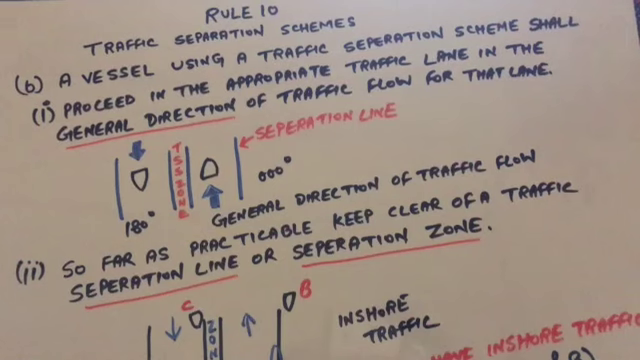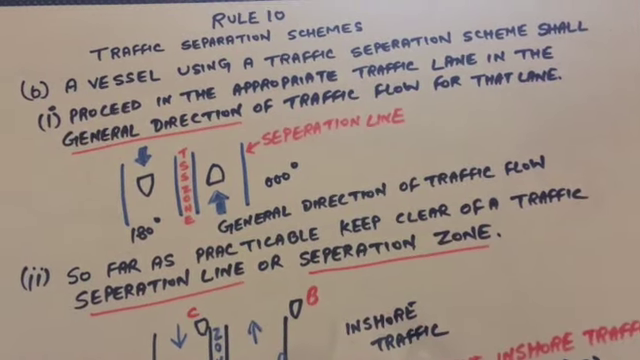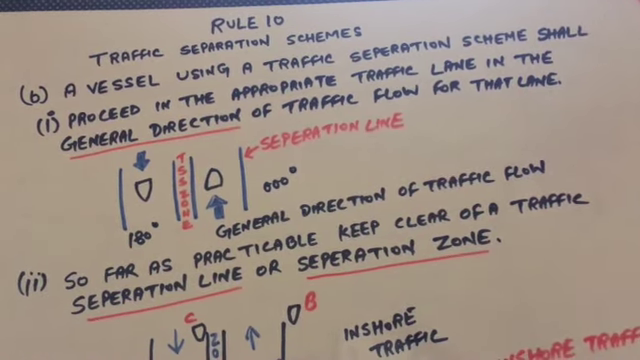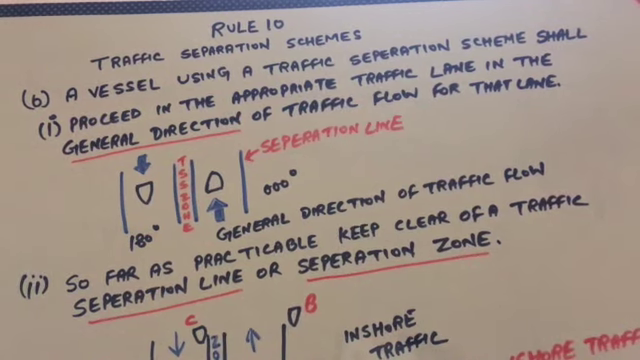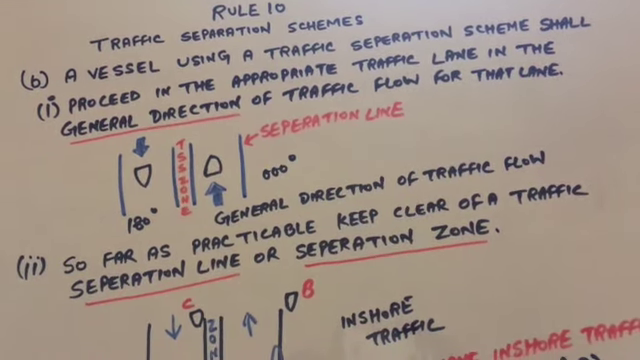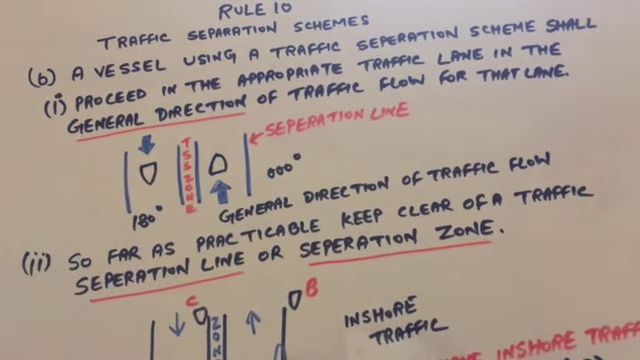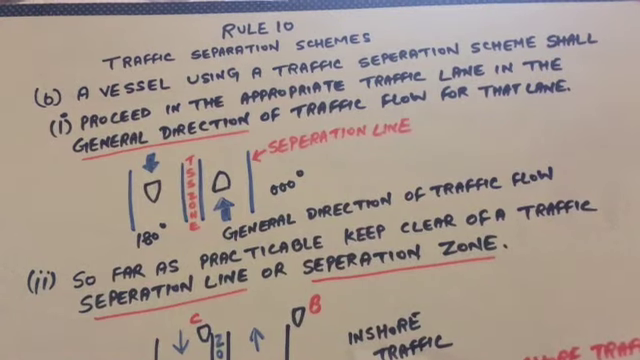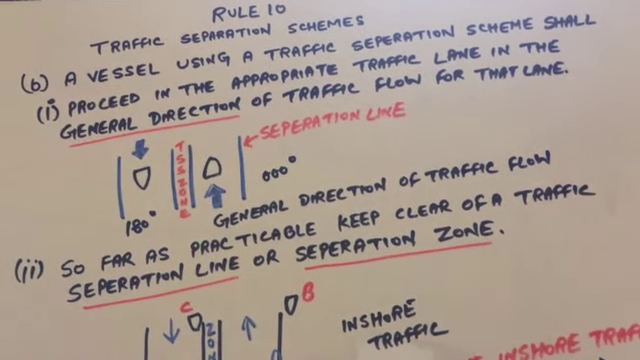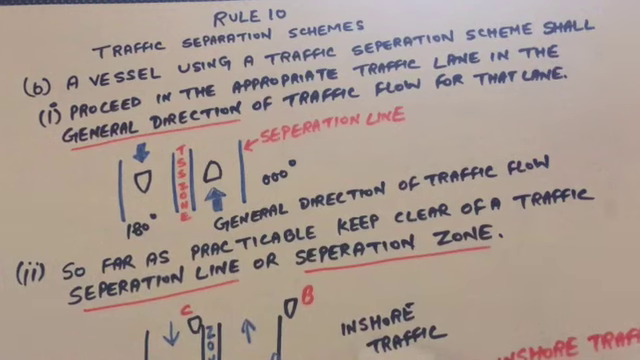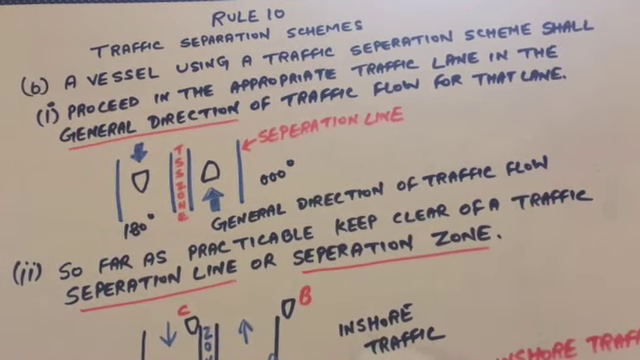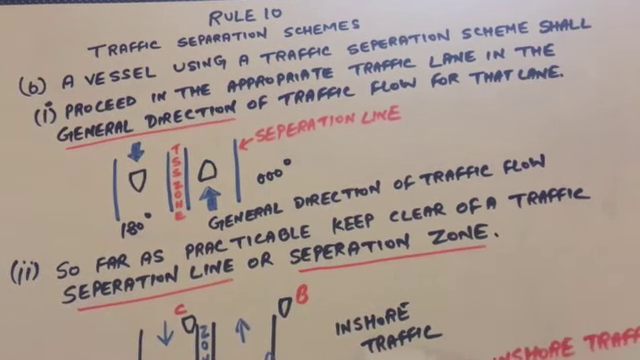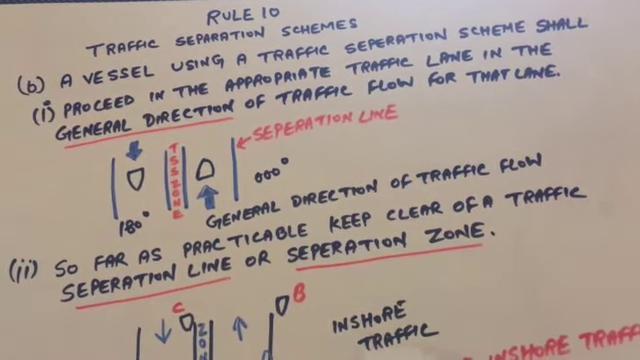Rule 10 traffic separation scheme, part B, says a vessel using a traffic separation scheme shall: 1. Proceed in the appropriate traffic lane in the general direction of traffic flow for that lane. So the TSS course of 000 is the northward direction, and the other, downward course is 180, the southerly course. All vessels have to follow the general direction of traffic flow.